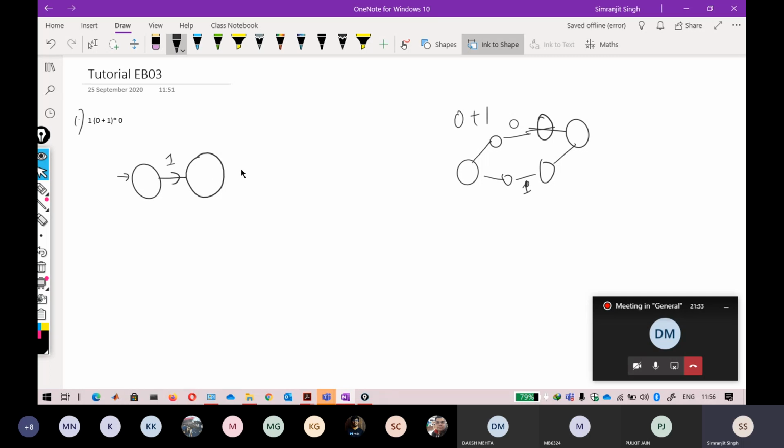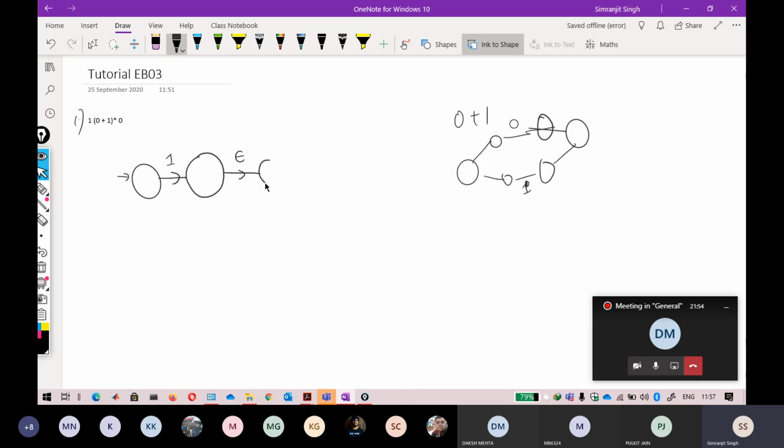So what can you exactly do here? First of all, I just try with this one: epsilon, start from here. I just want to draw this 0 plus 1 only. I'm not thinking about the star here; I'm only thinking about 0 plus 1.